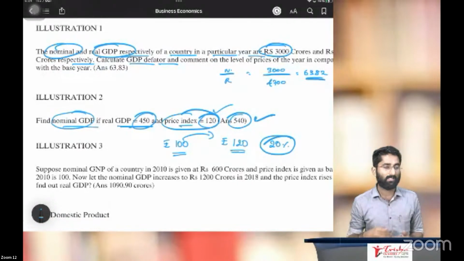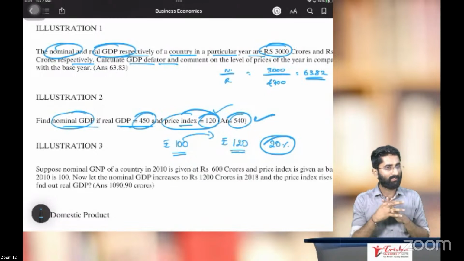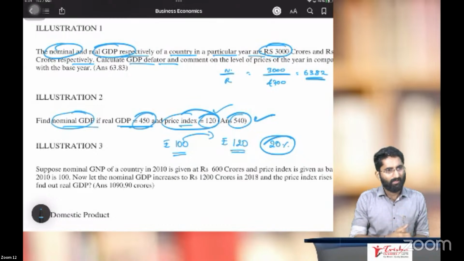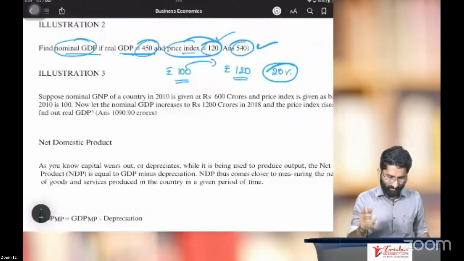Very nice. Sanviji, you are right. Raghuji, you are right. 540. Very good. You are getting right answers. Simple Agni, Deepak, super. You are getting right answers here.